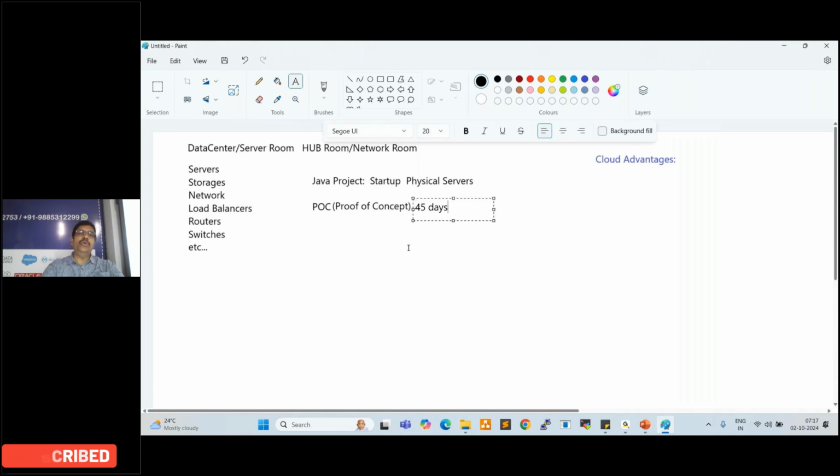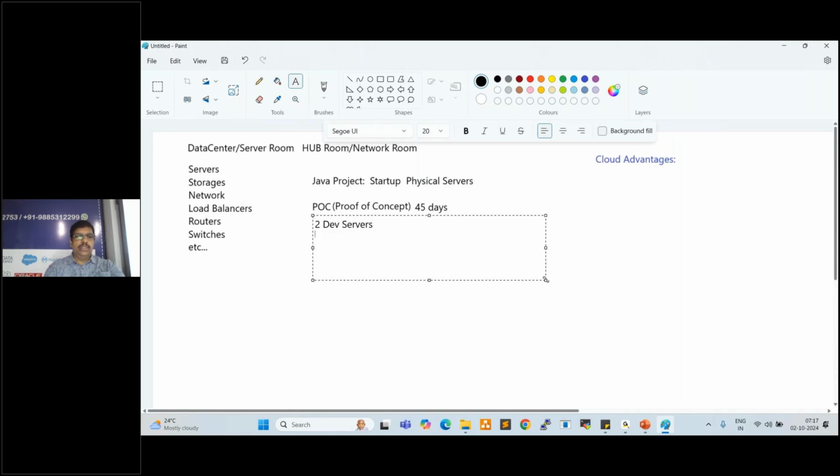45 days timeline to prepare this. Okay. So for this POC, client asks you to take two development servers, two QA servers, quality assurance servers. Once development is completed, testing should happen, right? After that, two prod servers, production servers, right? So once the testing is completed, the application should be deployed onto the production environment. After that, you can access it through the internet, right?